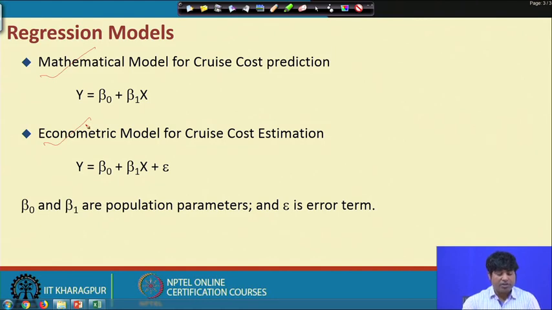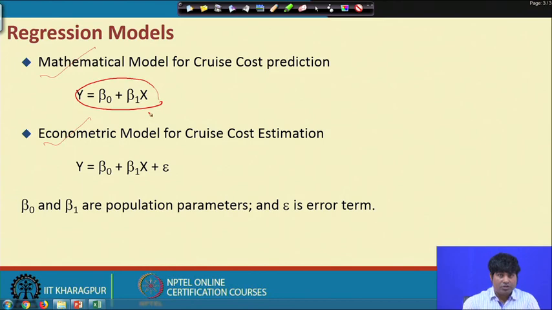In the first case, the mathematical model, there is a relationship between y and x with the involvement of two parameters beta 0 and beta 1, and without the involvement of an error term.